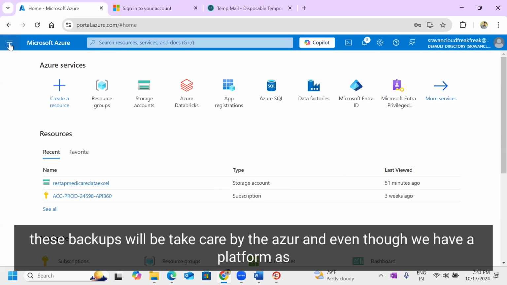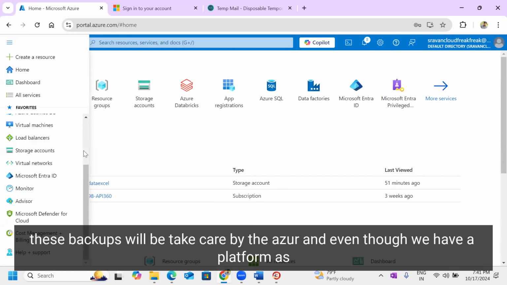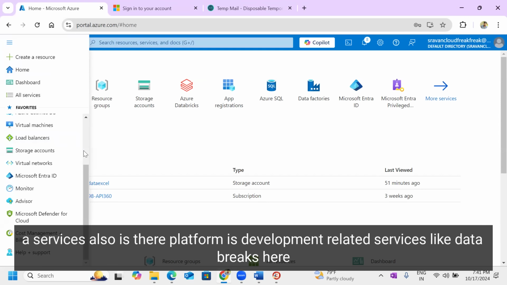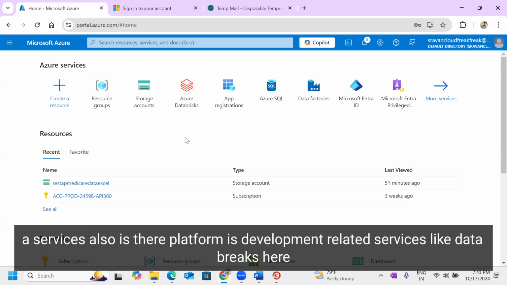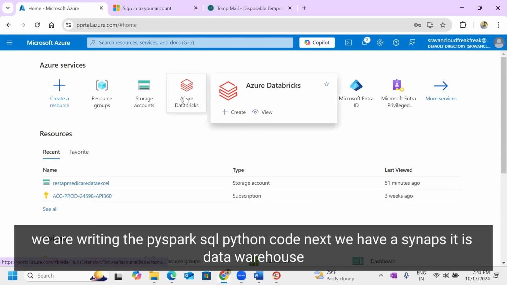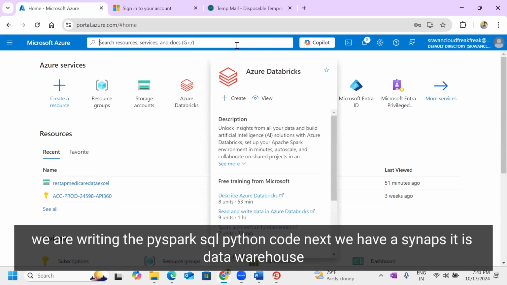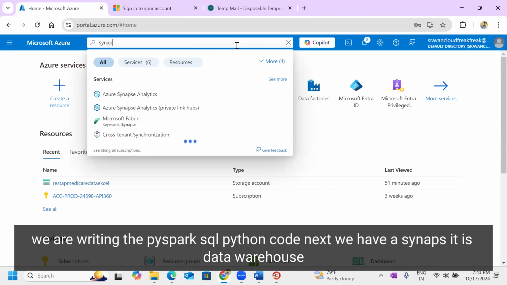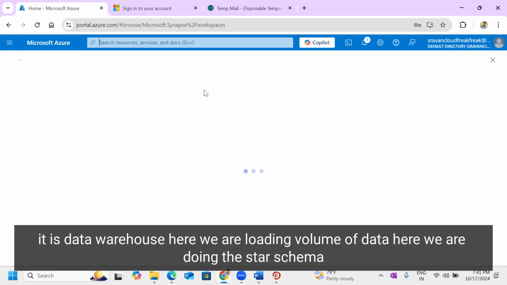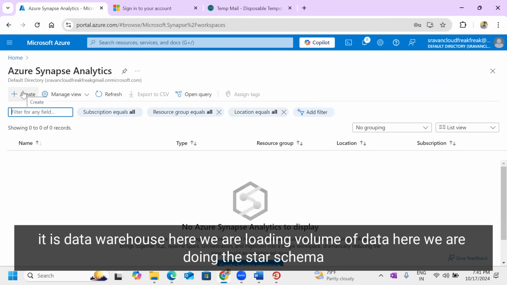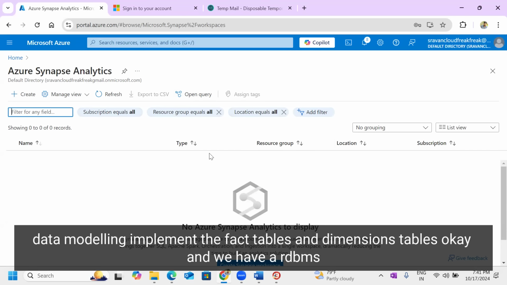And we also have platform as a service. Platform means development-related services like Databricks. Here we are writing PySpark, SQL, and Python code. Next we have Synapse. It is a data warehouse. Here we are loading a large volume of data and doing star schema data modeling. We'll implement the fact tables and dimension tables.